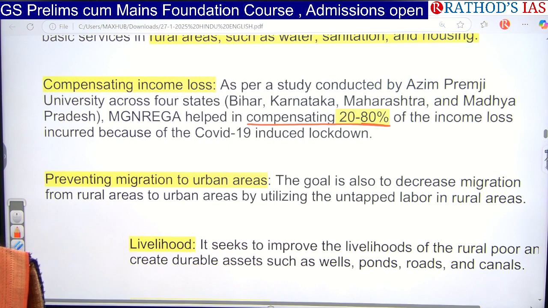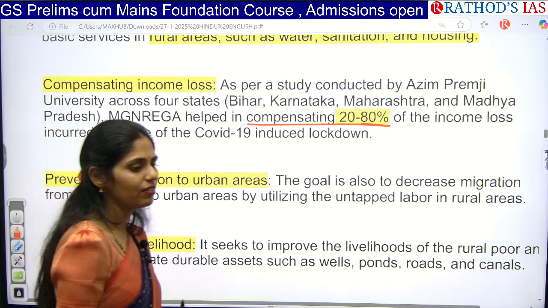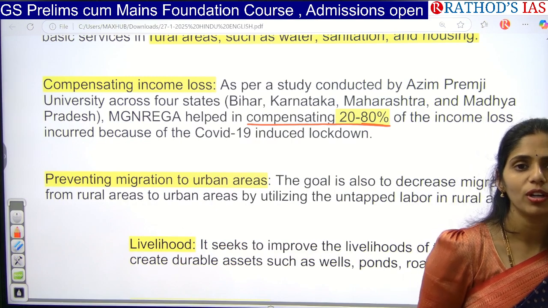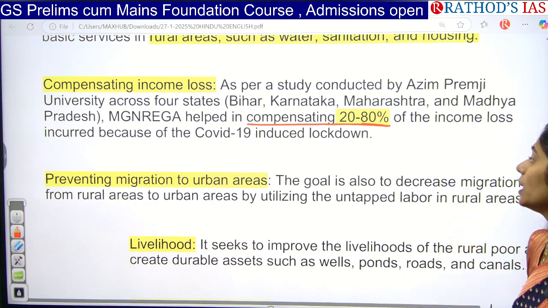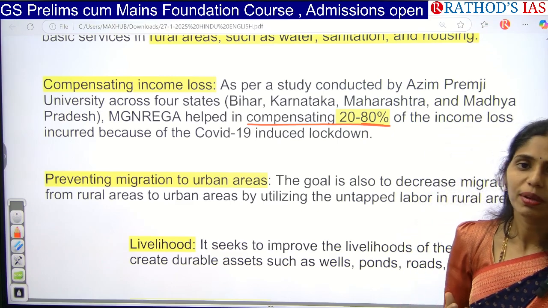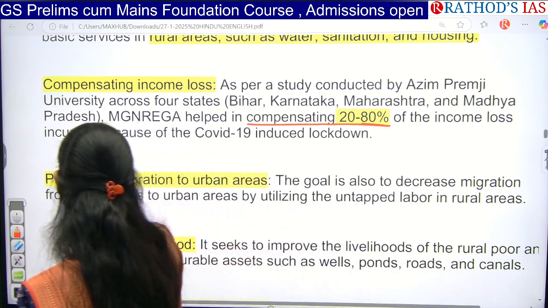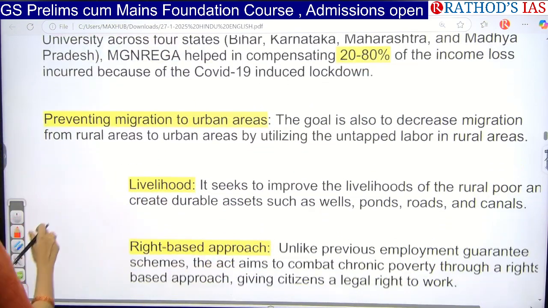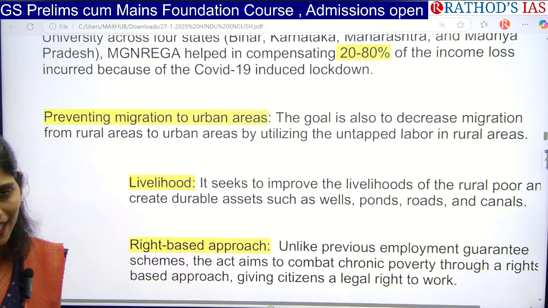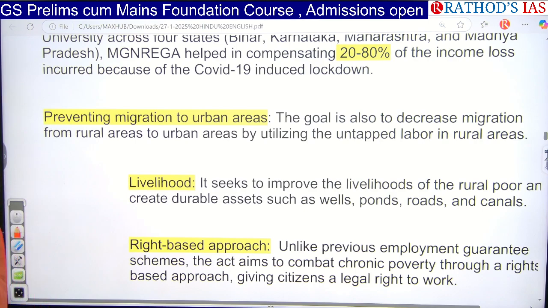During the COVID-19 lockdown, people could not come outside to do work. At that time, they had no livelihood or income. At that time, government also compensated 20 to 80% of their income, so that they would not have much economic problems. Next, through this scheme, it also reduced migration to urban areas, because most of the time in rural areas, work is seasonal in nature.